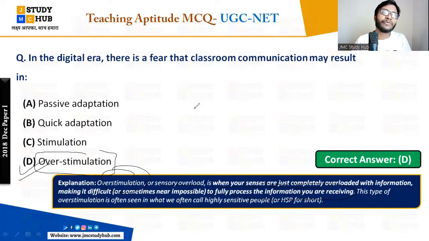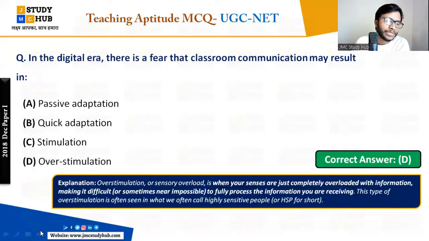This is the fear in the digital era, and I think everybody is suffering from that, right? Am I right or not? When you search any content on the internet, abundant and overloaded information is in front of you, so it confuses you. It makes it difficult to choose which one I should take or adopt. So this is about overstimulation. Okay, let's go to the next.